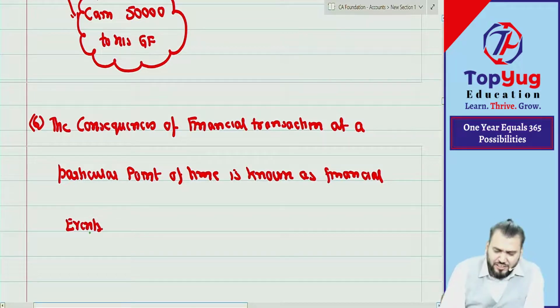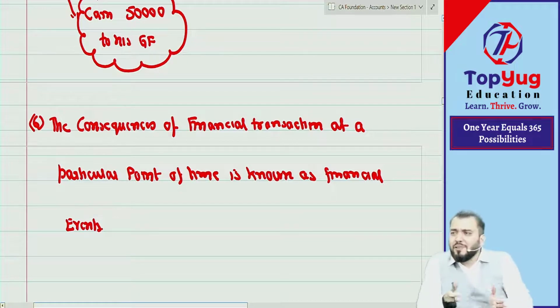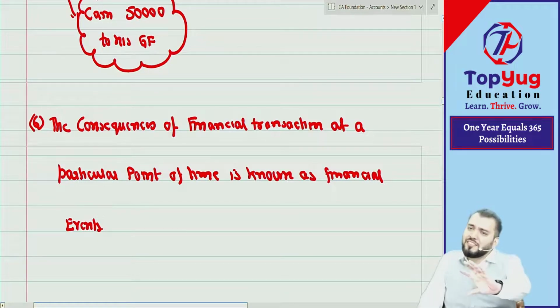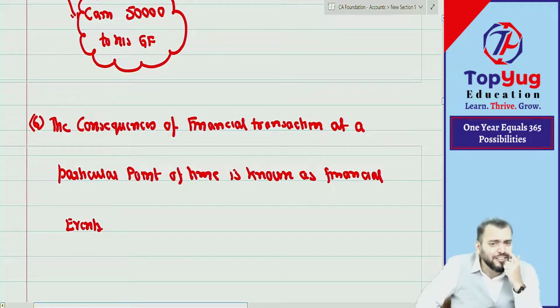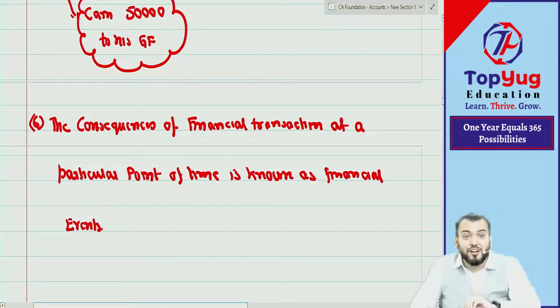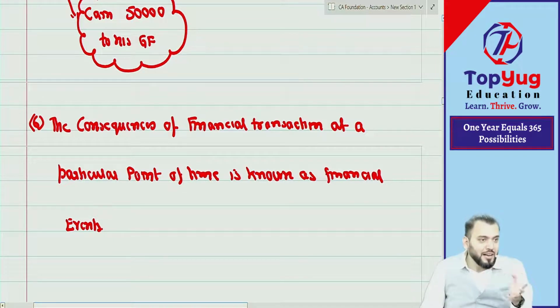Just try to understand, whenever we are in accounting class and I am saying transaction or event, it means what? Financial transaction or event. Can you say in accounting class I will not discuss any other transaction? So normally when we say transaction or event, in my accounting subject it should be of which nature? So normally we call it a transaction or event, but it does not mean that we record non-financial transactions. Are you able to understand what I am saying?